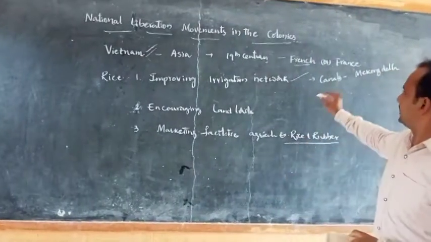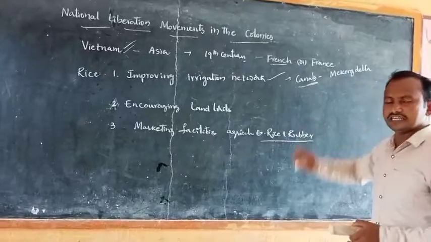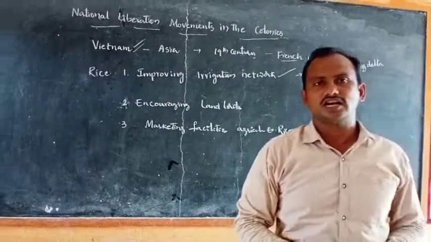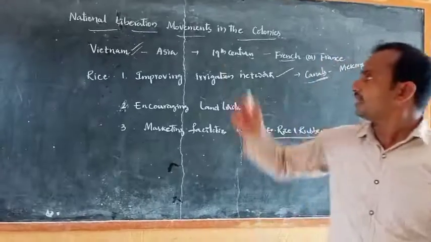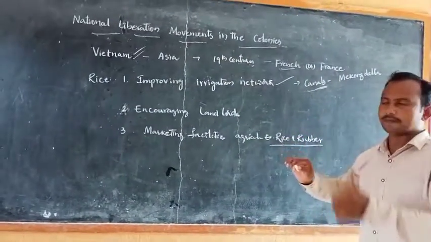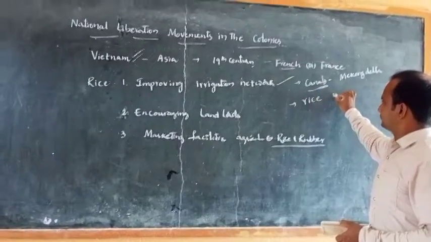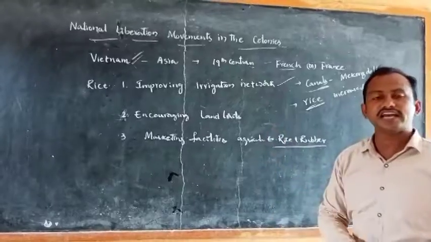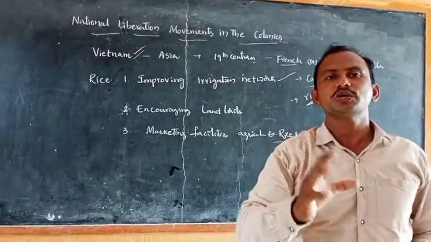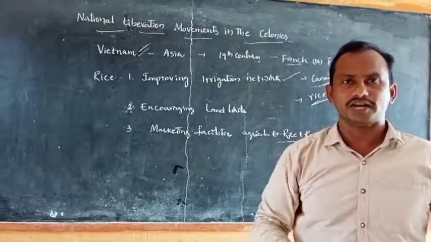So the French began to build canals in the Mekong Delta to increase the cultivation. As a result of digging canals, as they expected, the rice production increased. When the rice production increased, the French allowed the export of rice to the international market.